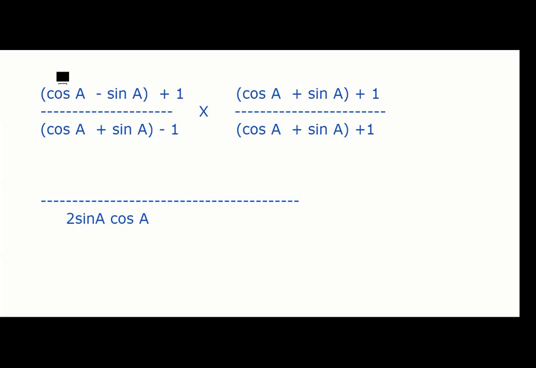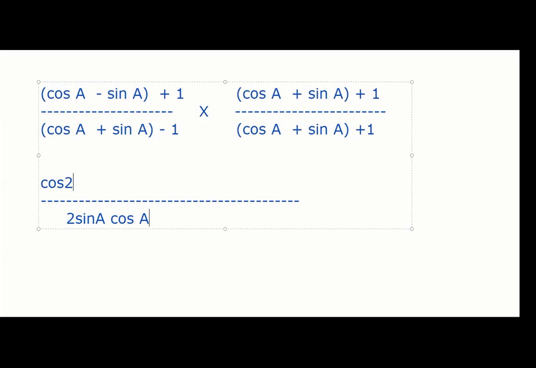Let's multiply the numerator. We can multiply term by term, or as a block; it does not matter. Let's multiply term by term. We'll get 9 terms. You multiply cos A with all of them first.